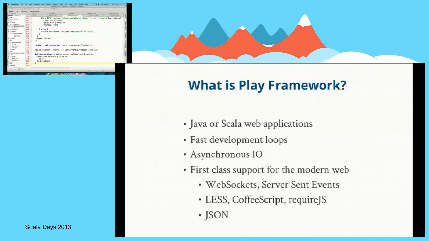So then we write our WebSocket action. Instead of declaring it to be an action, we declare it to be a WebSocket that talks JSON. And here's our consumer. Now this is using a foreach iteratee, so imperative style, and it's doing nothing. It's just returning unit.